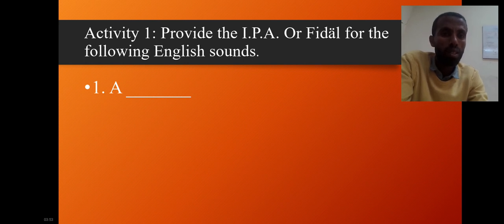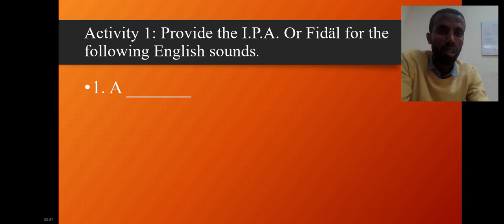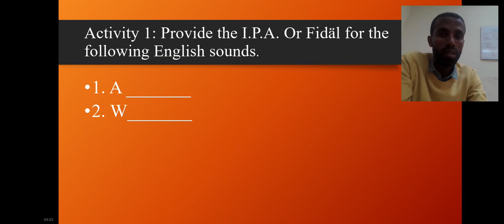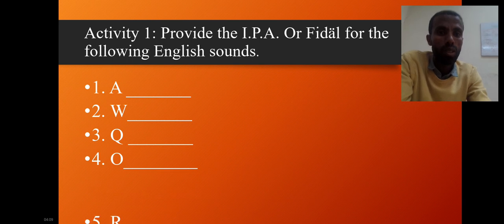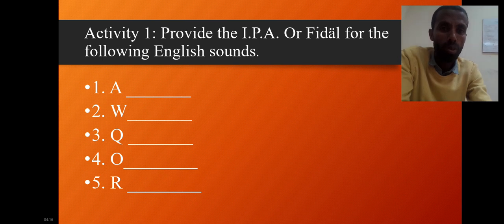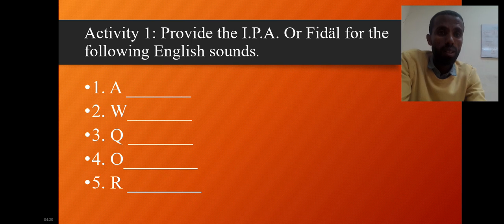Provide Fidel or IPA that could represent the actual sound of this letter. That is the activity. Number 2 is this again. Number 3, number 4, number 5. So we've got 5 letters and you need to provide the actual sound of these letters.